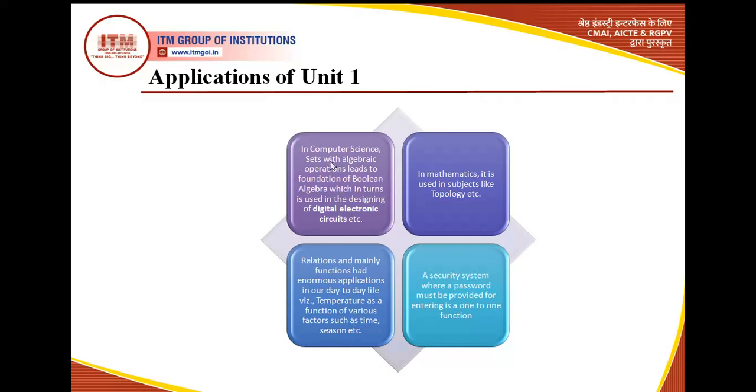In computer science, sets with algebraic operations lead to the foundation of Boolean algebra, which in turn is used in designing digital electronic circuits. I hope you would have a little bit of knowledge of digital electronic circuits. So in that also we use something called Boolean algebra, and Boolean algebra is totally based upon sets and theorems. So these small concepts would have larger applications in real life if you see.